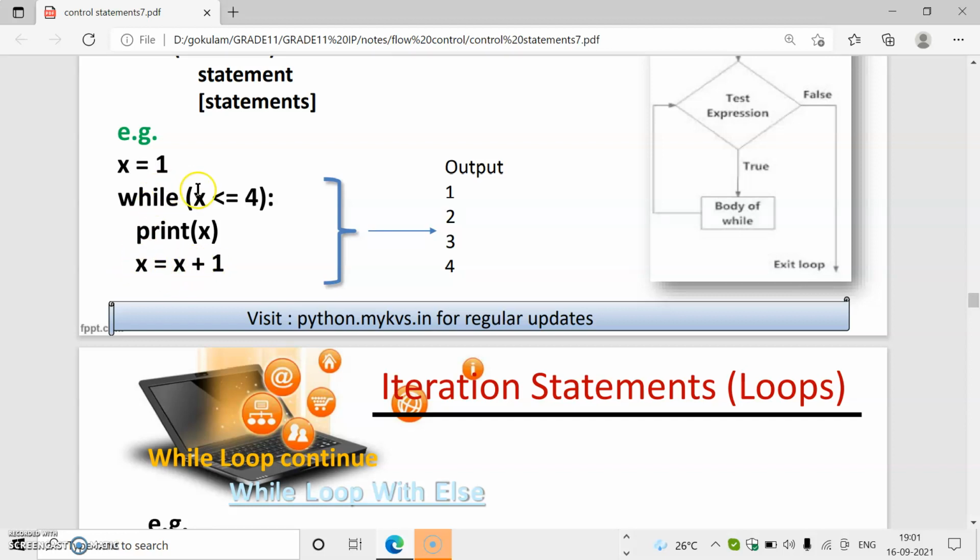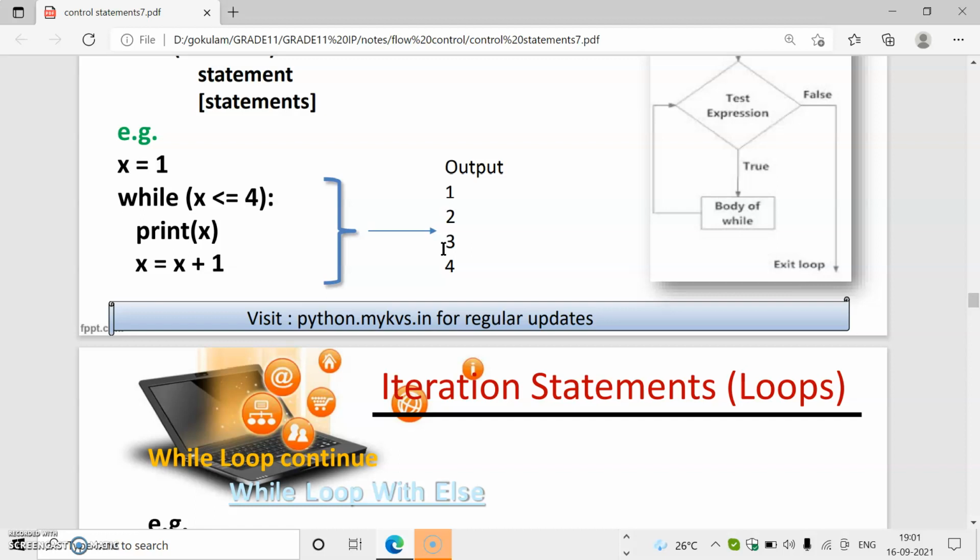Again it goes to the loop: 5 less than or equal to 4. Then the condition will be false. Then it will exit from the loop. So the output will be 1, 2, 3, 4. So repeated execution takes place in a looping statement.